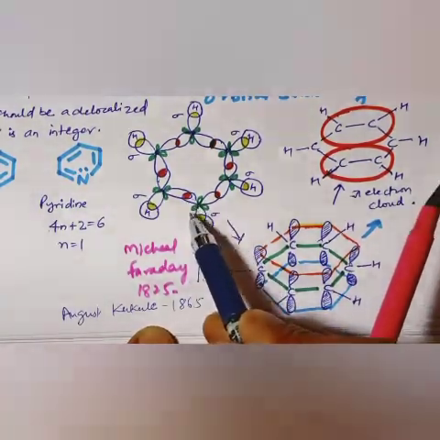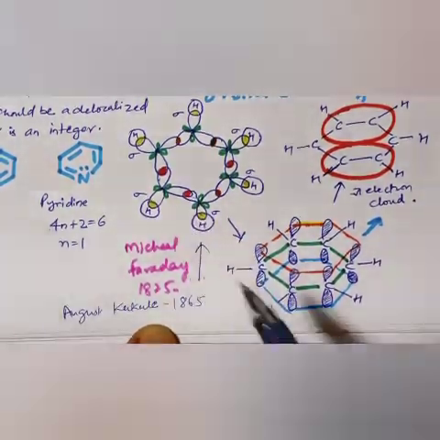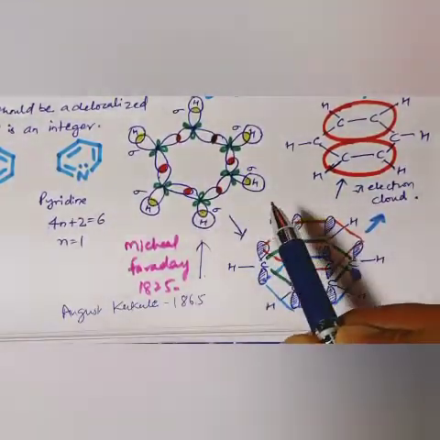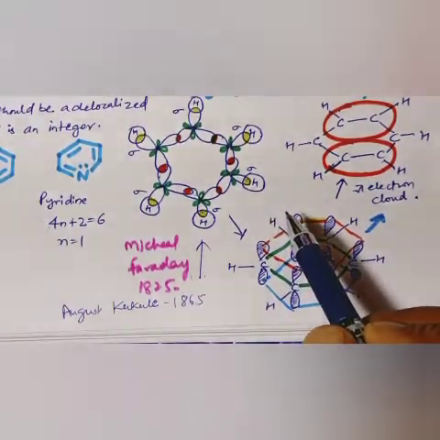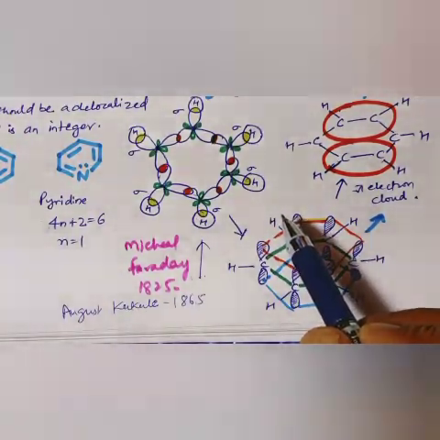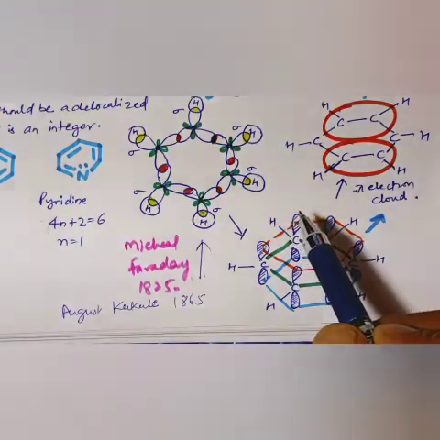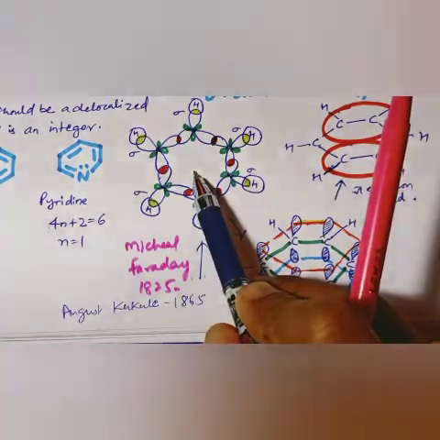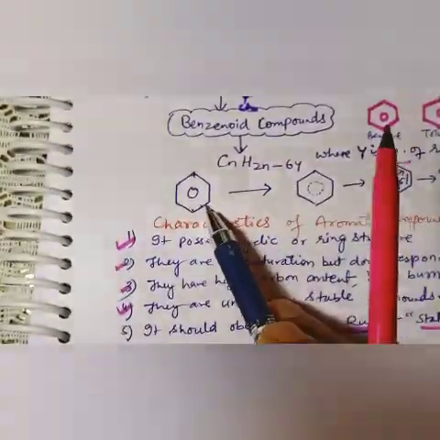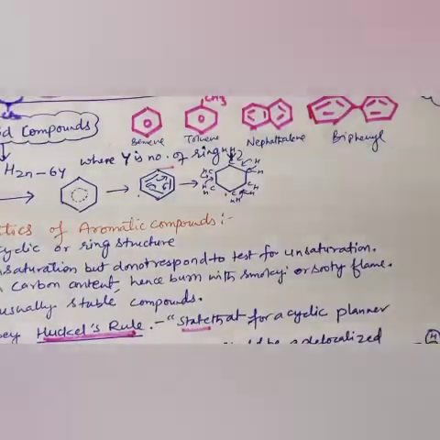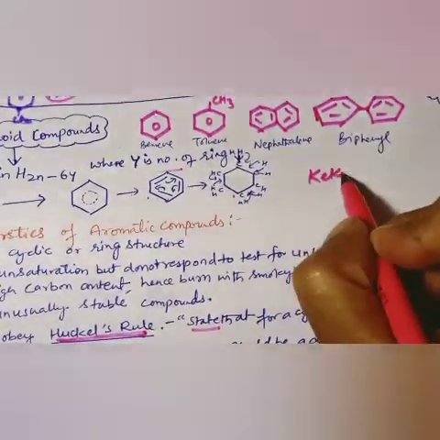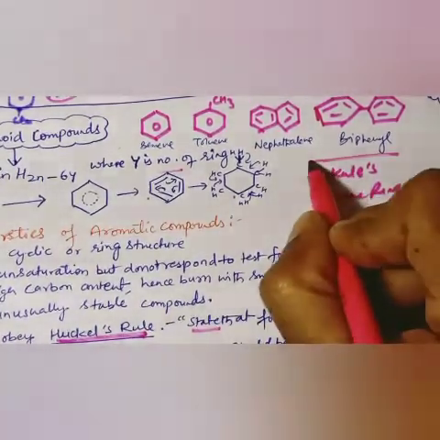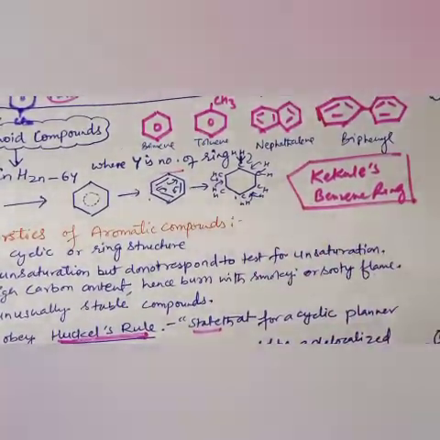Benzene was found to be a stable molecule and to form a triozonide, which indicates the presence of 3 double bonds. Benzene was found to produce one and only one monosubstituted derivative, indicating that all 6 carbon and 6 hydrogen atoms of benzene are identical. According to Kekulé, benzene has a cyclic arrangement of atoms, this structure. This is Kekulé's benzene ring, which he proposed.